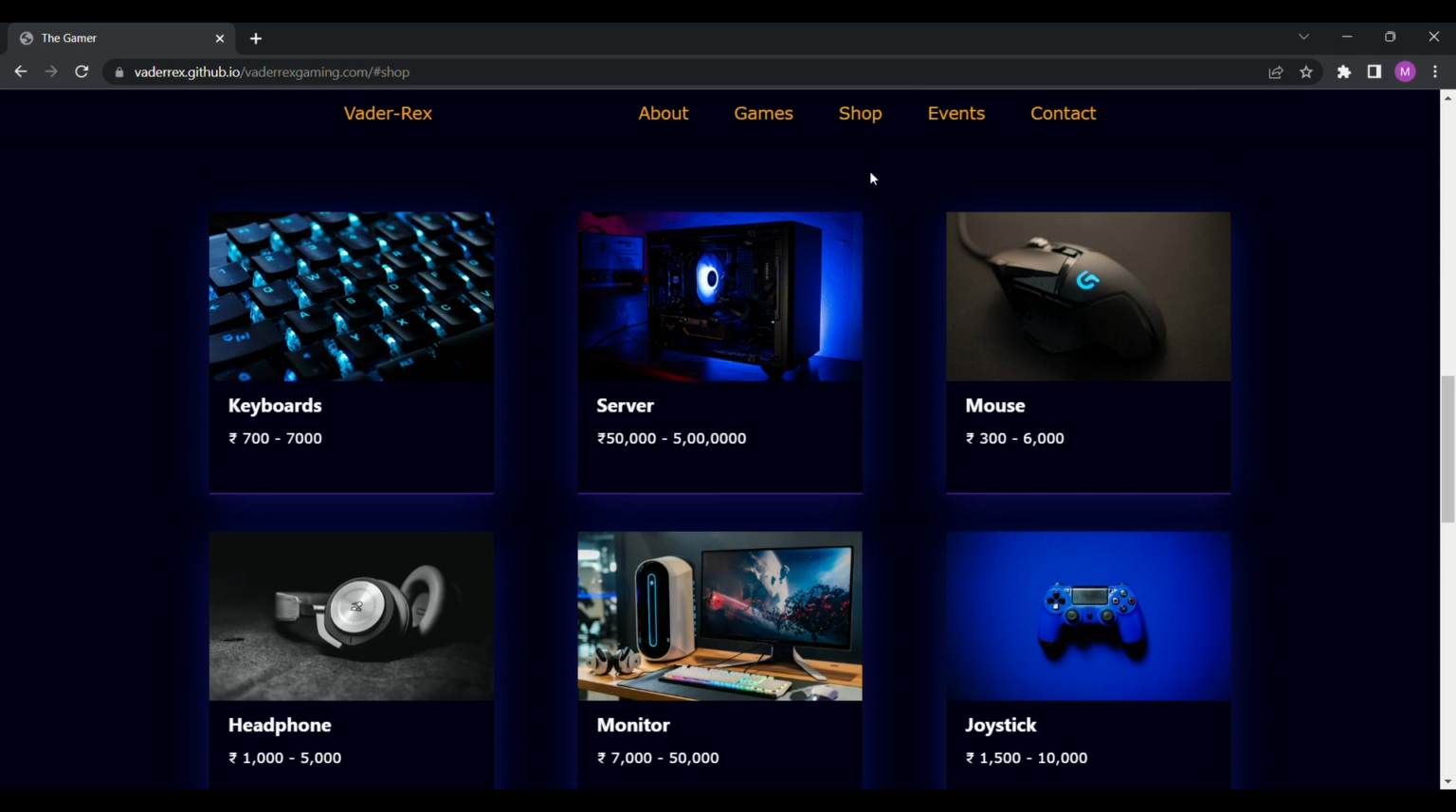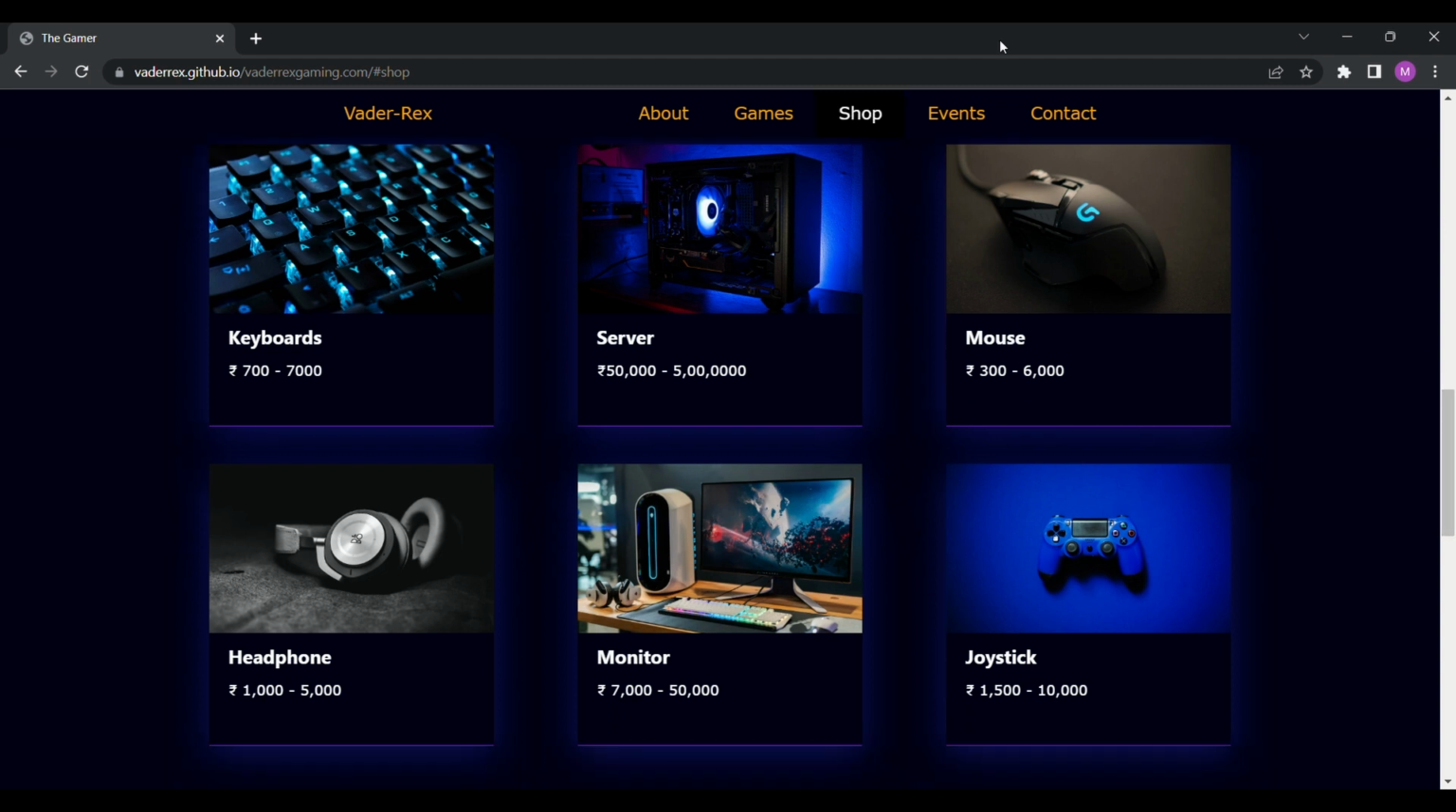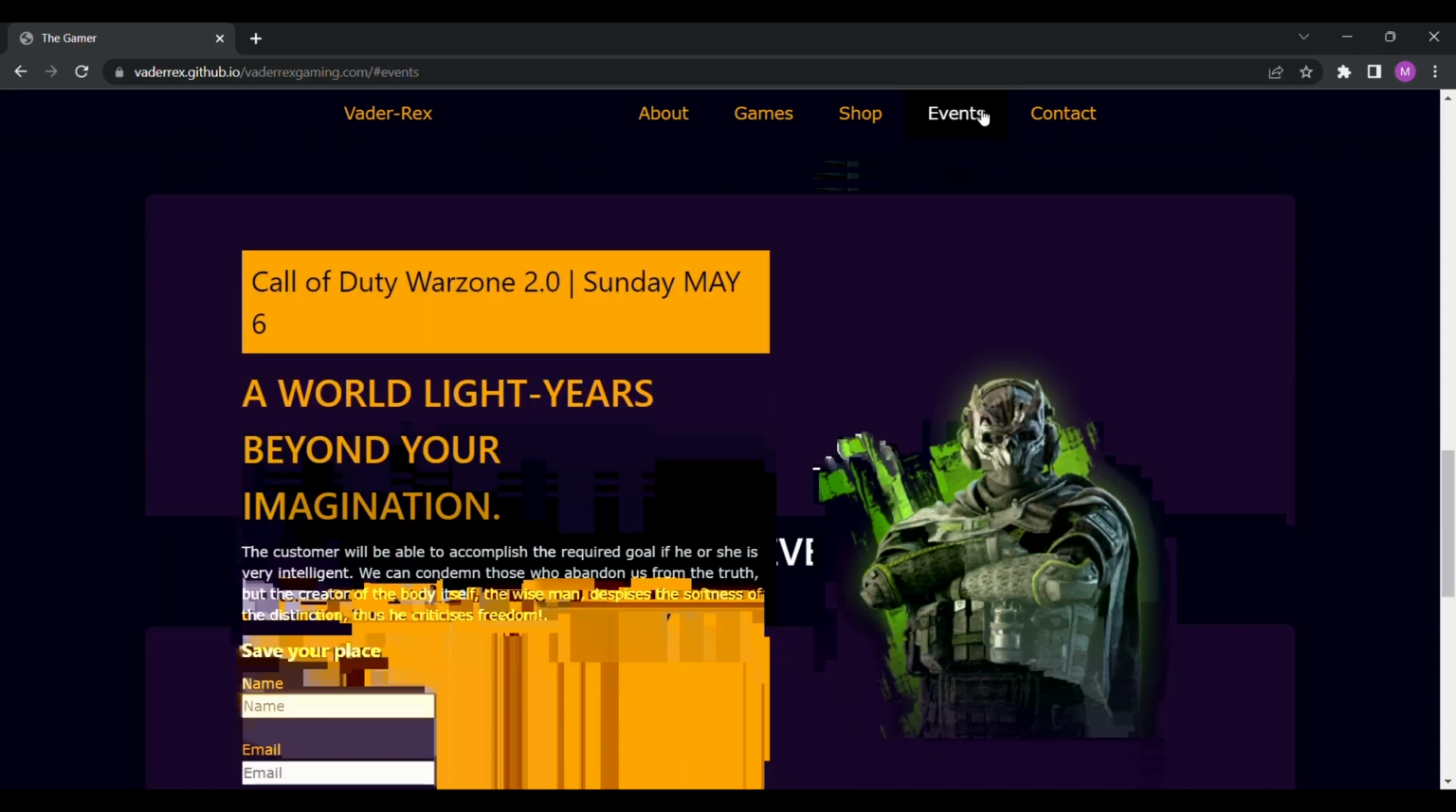Next comes our store, where you can buy any gaming gadgets required. Our store is directly linked to shopping websites like Amazon, Flipkart, and others, so you can access gadgets very easily. Next comes our events, like these upcoming events.